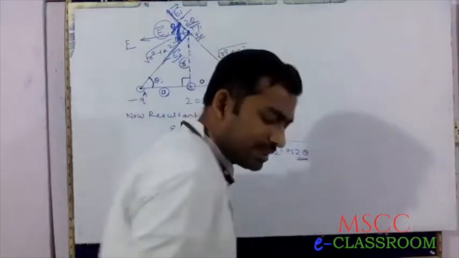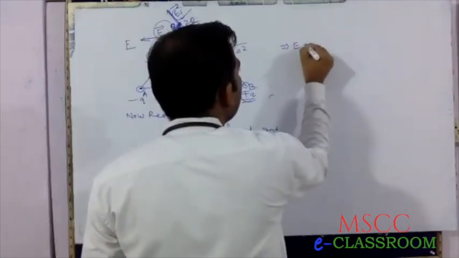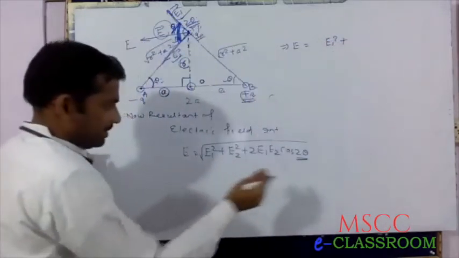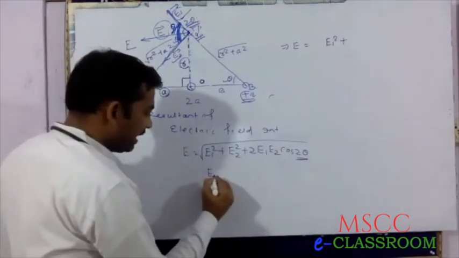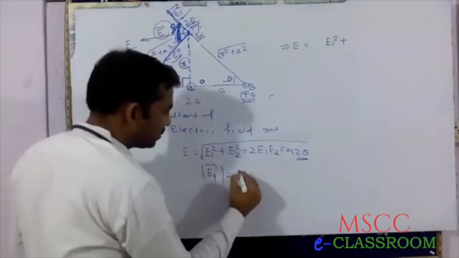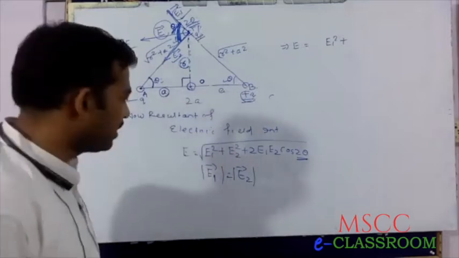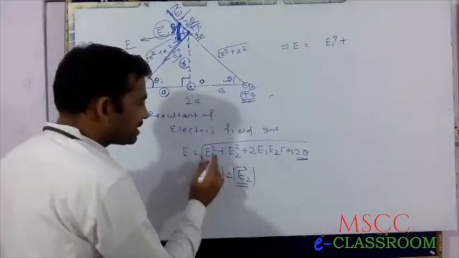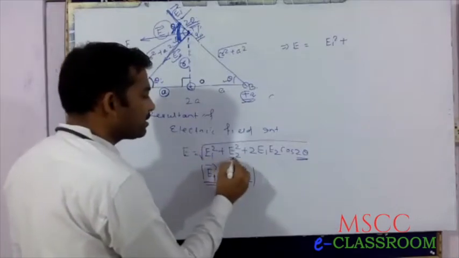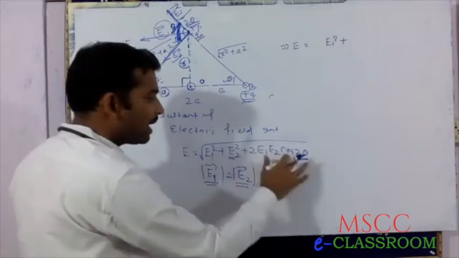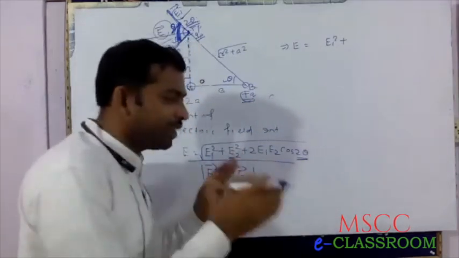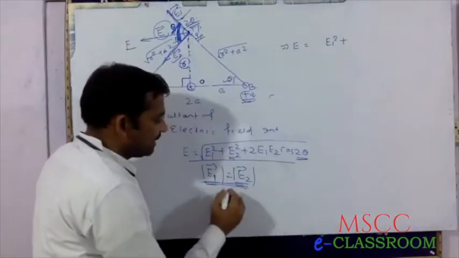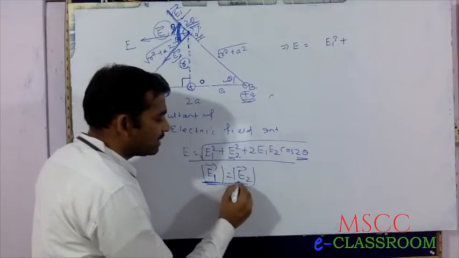Now we solve step by step. That implies E equals, we can write E1 square plus, from the previous statement, E1 equals E2. Previously you saw the magnitude of E1 equals the magnitude of E2.